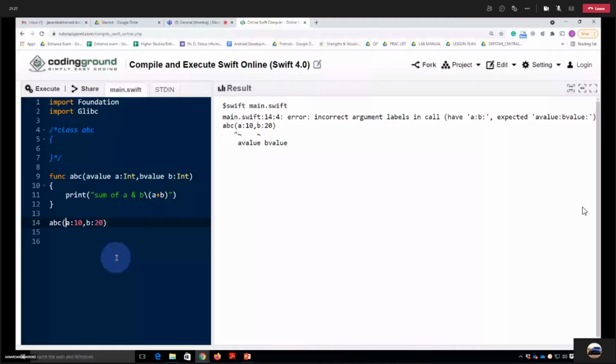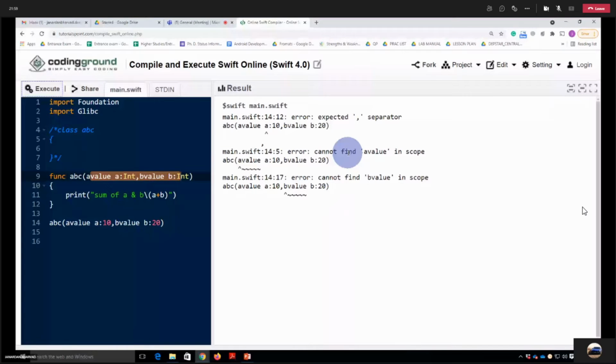A value, then will this A come again or not? Let's try everything, the same way which we have defined here. Let's try to execute it. So it's saying separator expected colon, but we have provided the colon as well. Cannot find A value in scope, cannot find B value in scope. Why is it giving error?